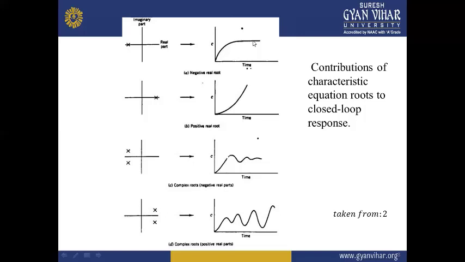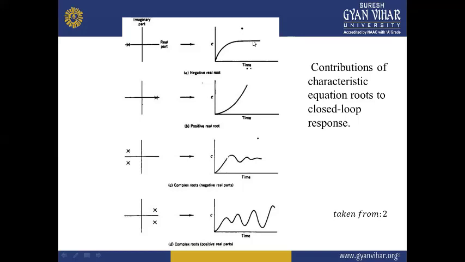So this is an example of a negative real root. That means we have negative real roots like s equal to -2, s equal to -3, and so on. Such negative real roots will contribute towards the stability.